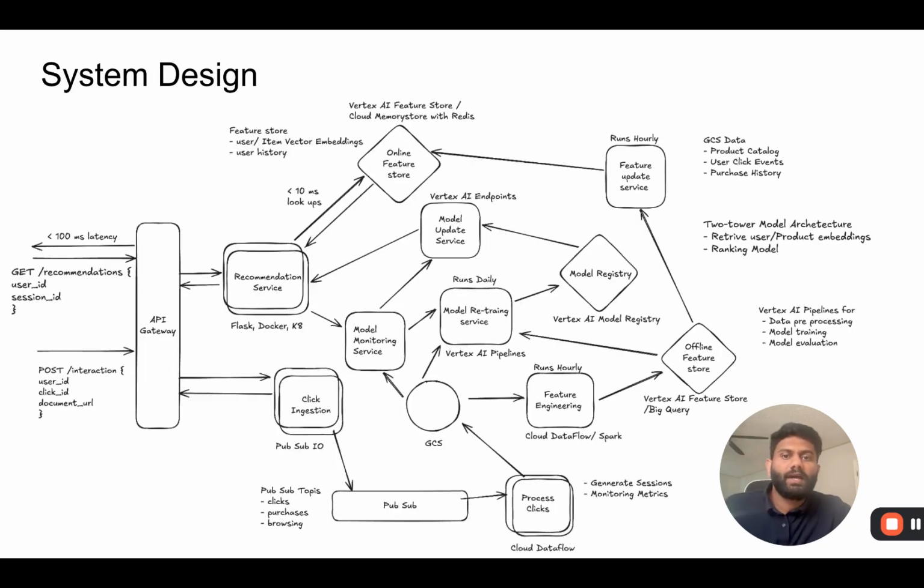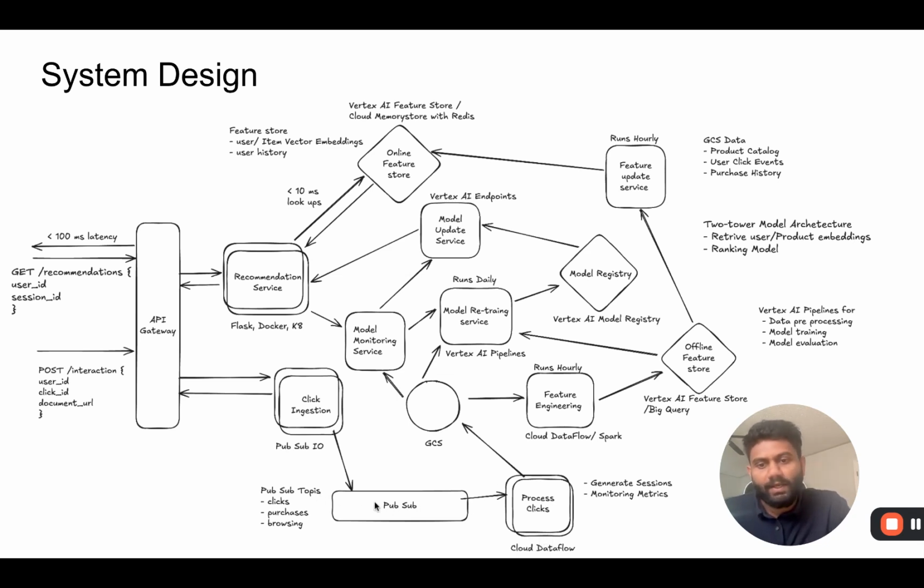So here's the system diagram that I came up with to solve this problem. Let me walk you through it. So it starts with collecting the raw data, which are users' clicks and interactions on the website. This data is sent to an API gateway, and we have a click ingestion service. Basically, this is a PubSub IO service on Google Cloud Platform that writes this data to a PubSub queue, later read by the process clicks system that is basically a Dataflow workflow.